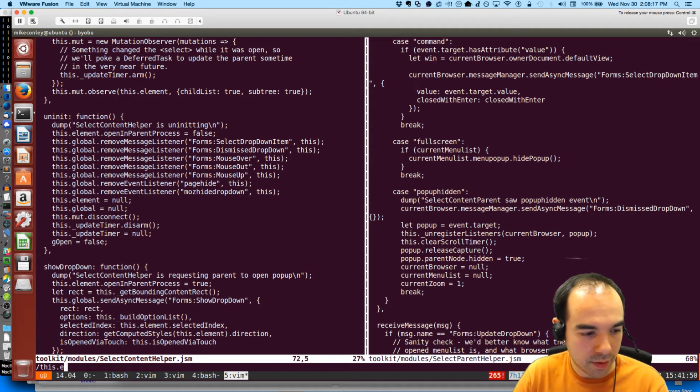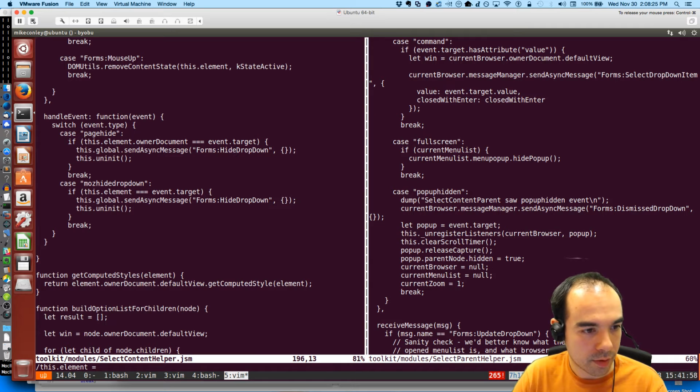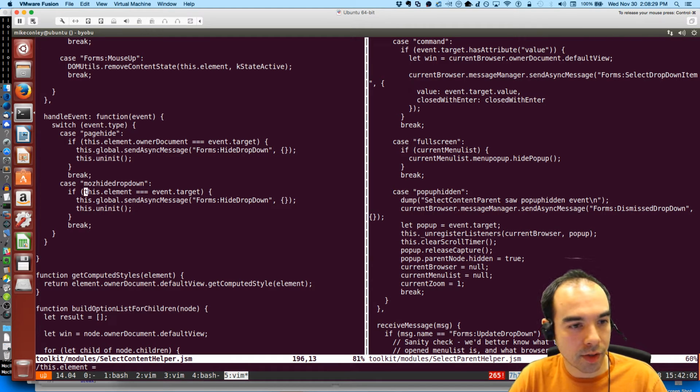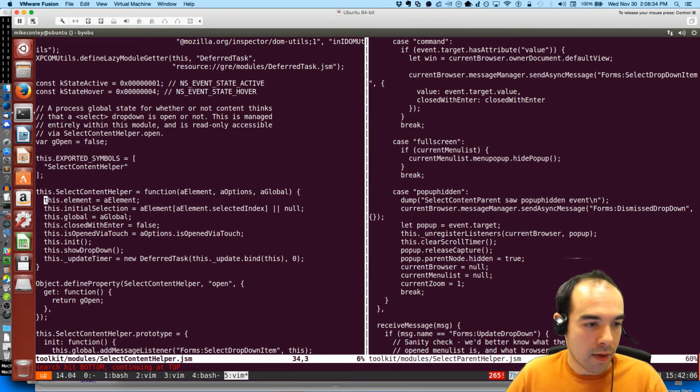Get the element: element equals moz hide dropdown or moz show dropdown. Yeah, get the element here.